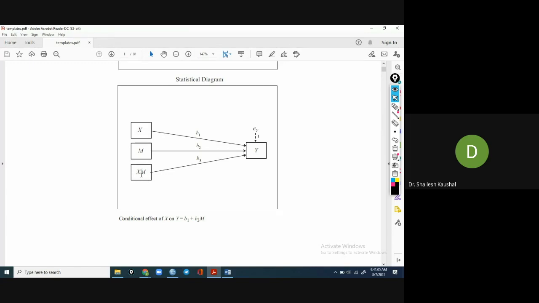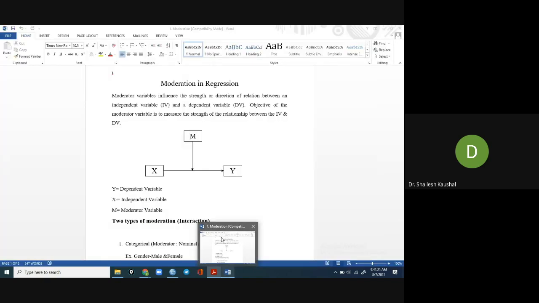This interaction effect should be significant. If it is significant, then we can say the moderator variable is working. So this is the concept of moderator.